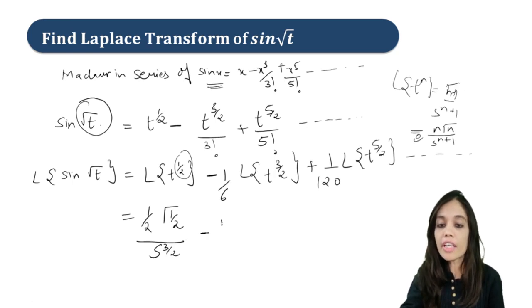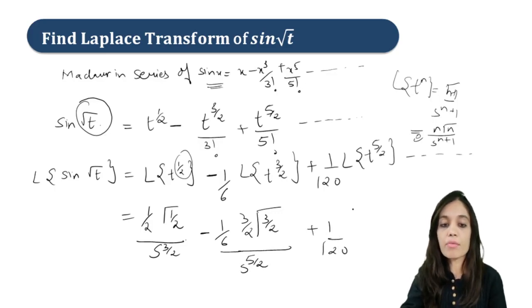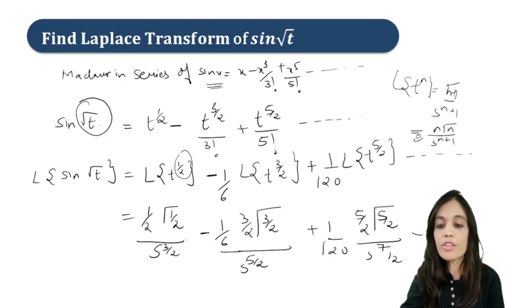Done. Now we can write this as 1 upon 6 times 3 by 2 gamma 3 by 2 upon s raised to 5 by 2. Similarly, 1 upon 20 times 5 by 2 into gamma 5 by 2 upon s raised to 7 by 2 and so on.